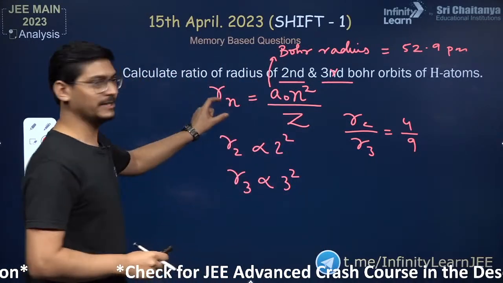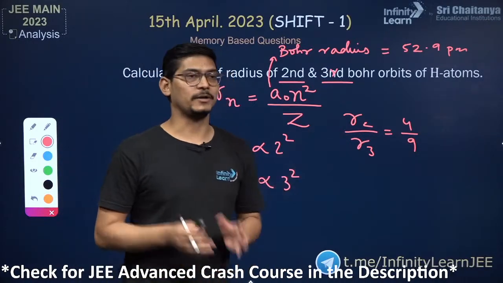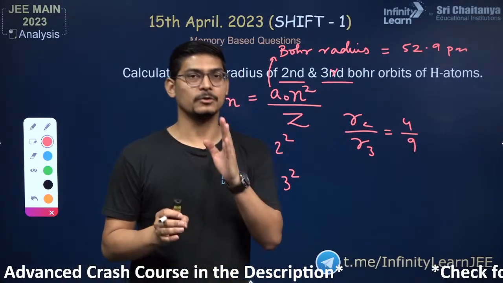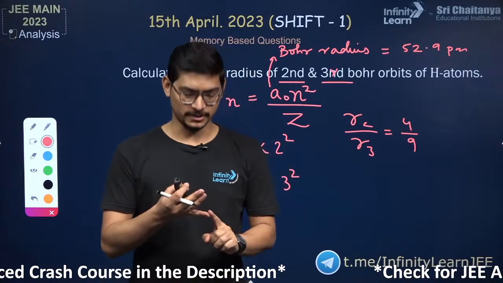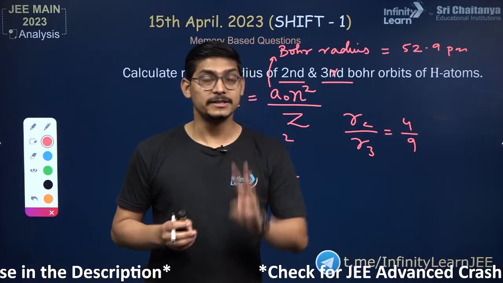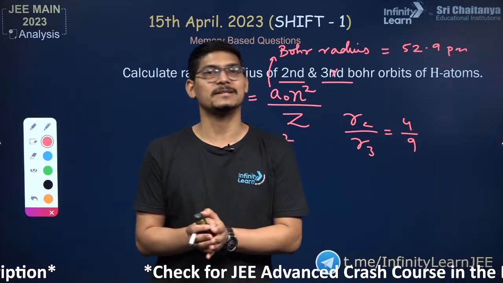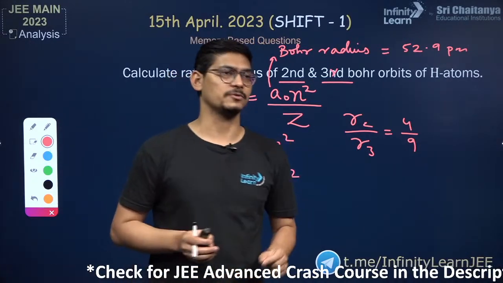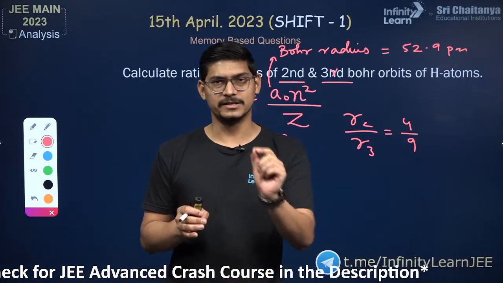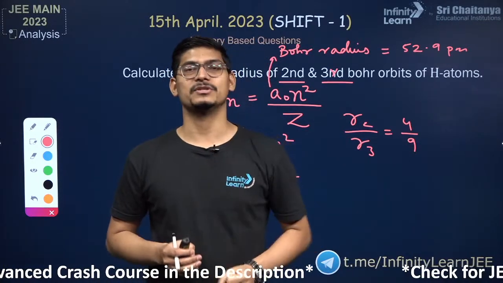So the radius is a0 n squared by Z. It is a very simple question, guys, and you should definitely not skip the atomic structure chapter, even for JEE Advanced. Let me tell you a very important tip: atomic structure, thermodynamics and KTG, kinetic theory of gases, these 3 chapters, sometimes their questions are similar in physics and chemistry, particularly in JEE Advanced. Now because this is the last day for JEE Main, I am sure you guys will take 1 or 2 days of rest, just refresh your mind and get started with the preparation for JEE Advanced.